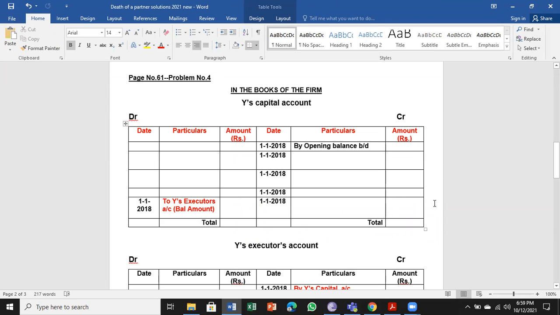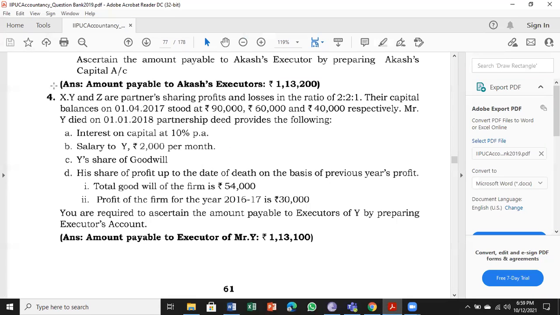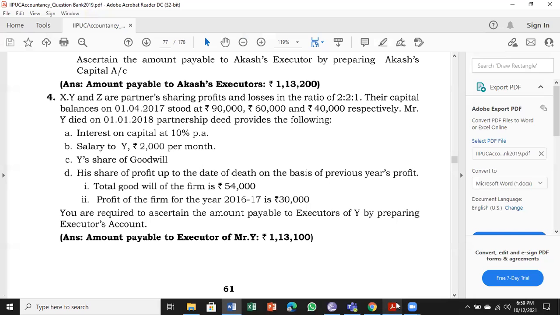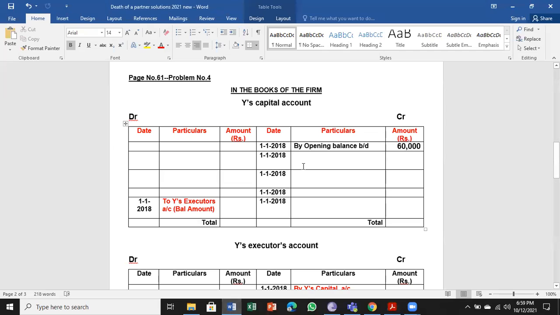On the 1st day of January, his capital is to be written first. Y's capital is 60,000, the second person's capital. They need not tell that; it is always understood. Capital is to be given. Next, interest on capital at 10% per annum. Capital is 60,000. Interest on capital is a gain for the partner.